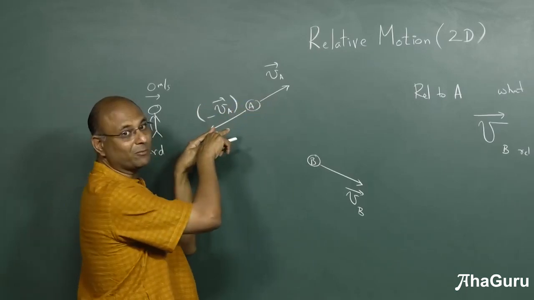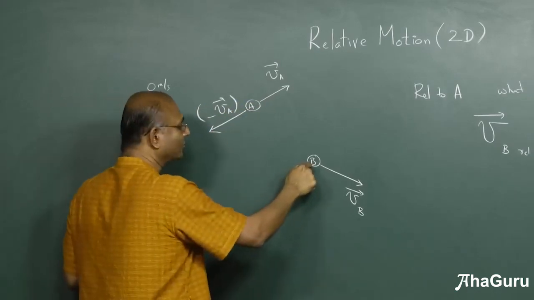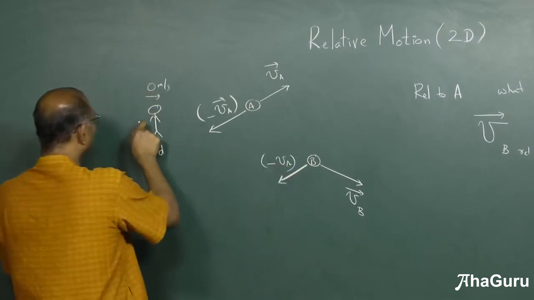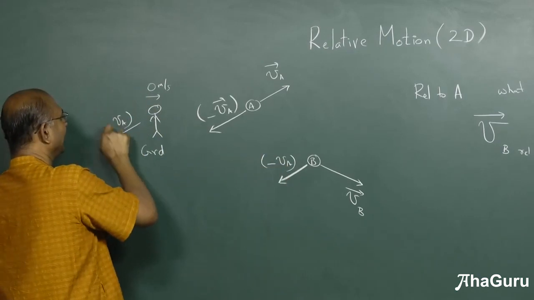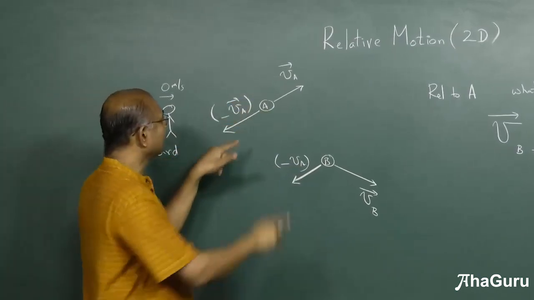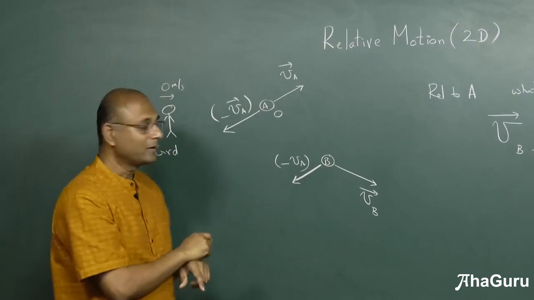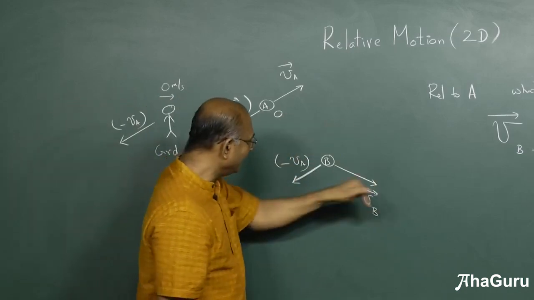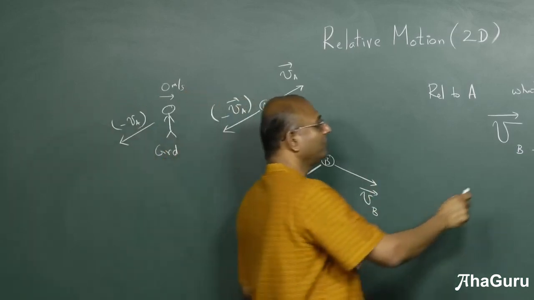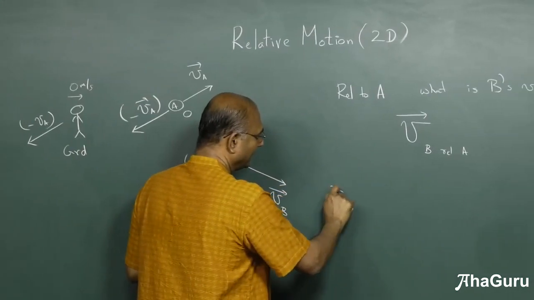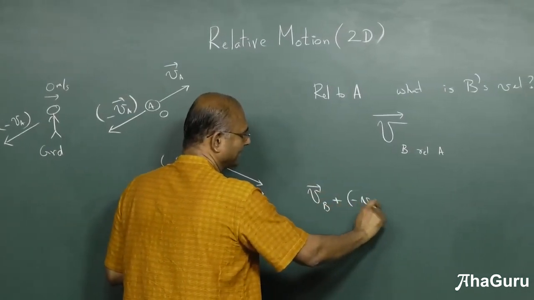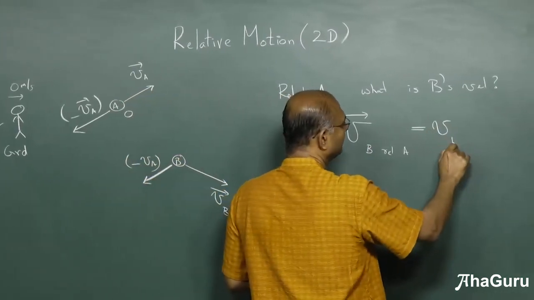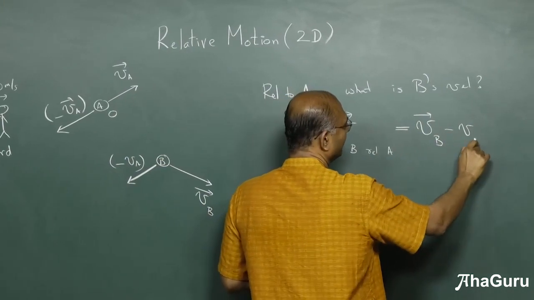But if I did this to A, remember what is the rule? Do it to everybody. So add to B also minus VA. Add to the ground again minus VA. Just add it to everybody. Now what is A's velocity? VA minus VA, so therefore it becomes 0. What about the ground? Minus VA. What about B? VB and minus VA. So you're going to end up with VB plus minus VA. You can just write it as VB minus VA. So velocity of B relative to A is VB minus VA.